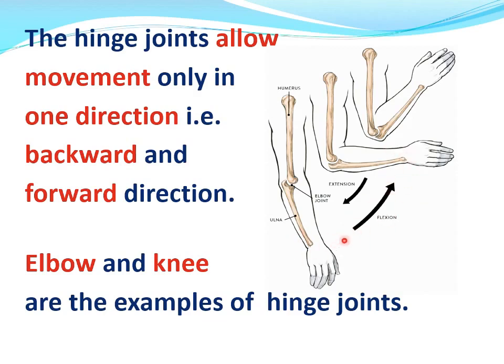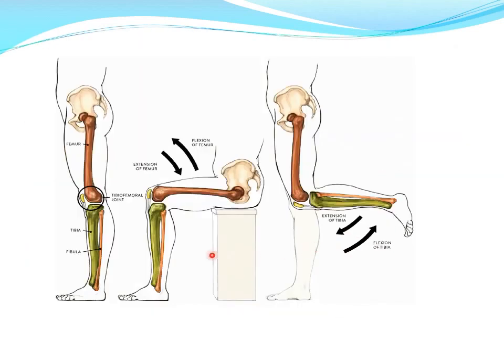Similarly in the knee, we can move our knee from this knee joint backward and forward direction, like this. We cannot move this knee in the other direction, only backward.